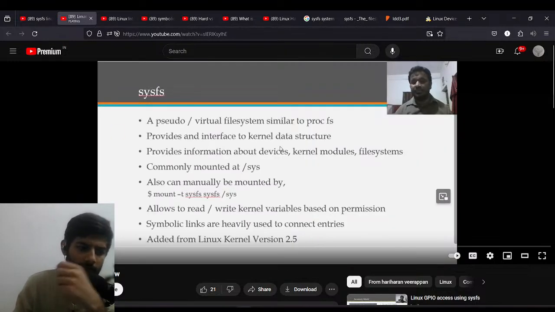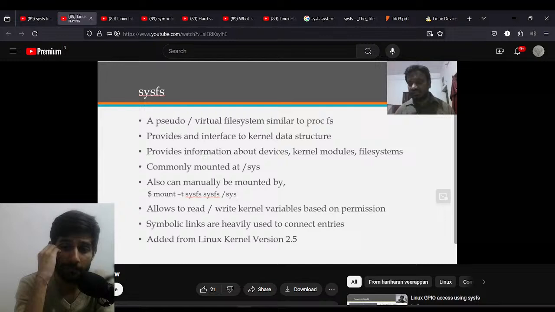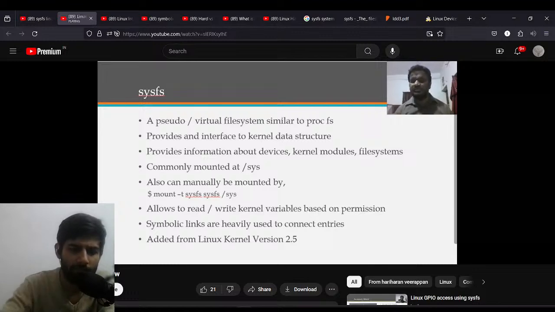We can say sysfs is a pseudo and virtual file system, similar to procfs basically. Procfs contains a limited set of data. Instead of that, sysfs contains more information about the system: buses, devices, different kinds of classes, file systems, network and processes. All of this information we are able to see.